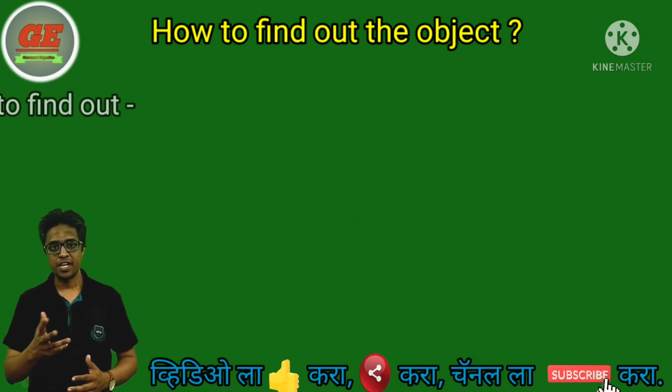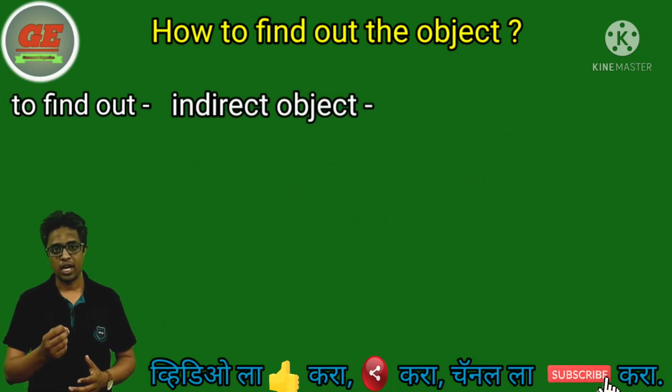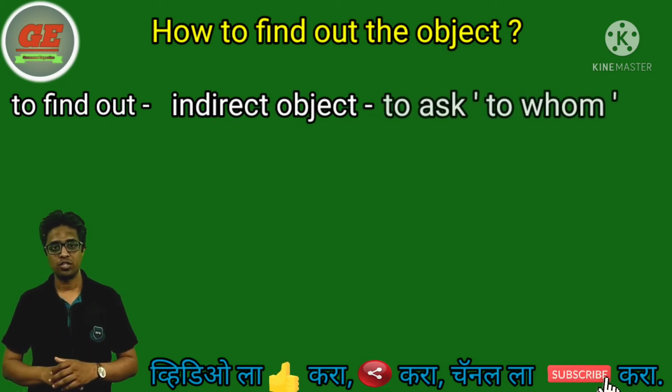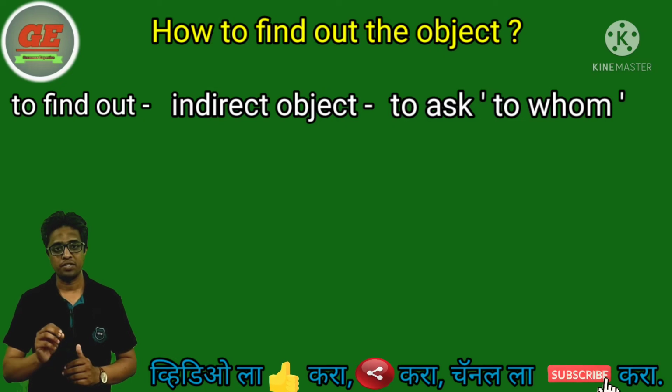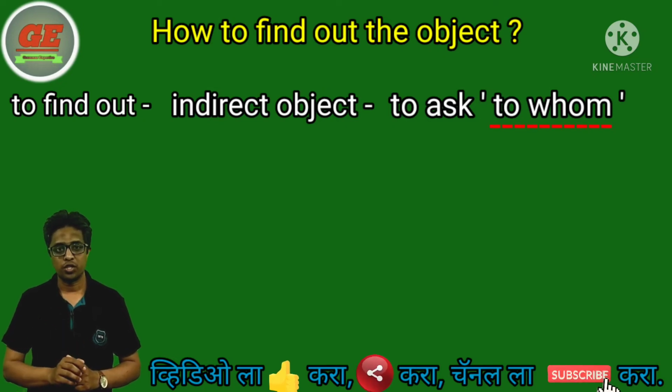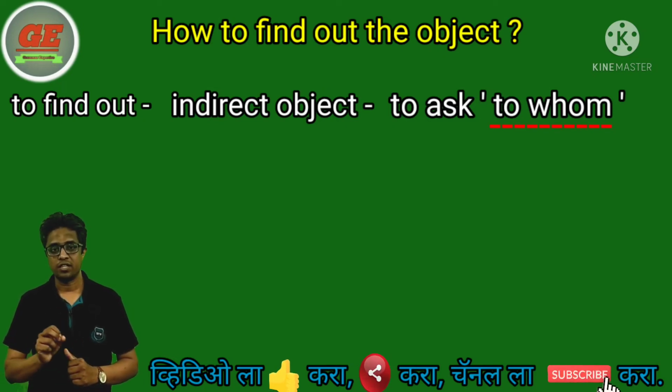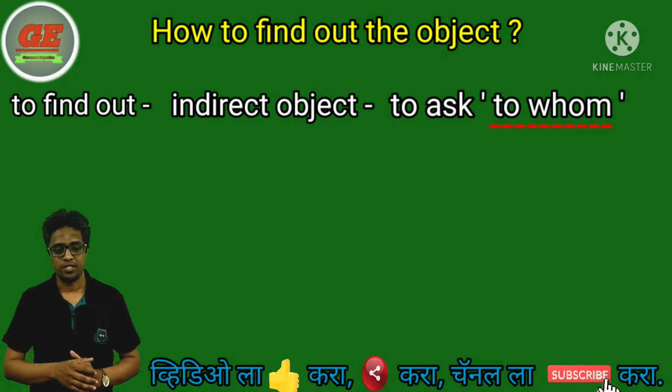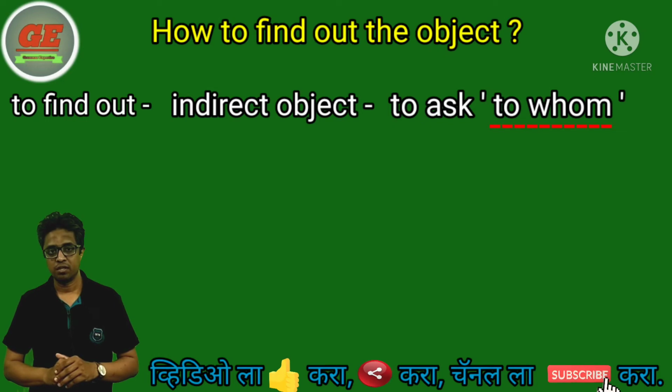To find out the indirect object of the sentence, we have a simple technique, that is to ask the to whom question to the verb. म्हणजे verb ला आपण ज्यावेळी to whom हा क्वेश्चन विचारतो, the answer we will get, that is the indirect object. With an example, we try to understand this.